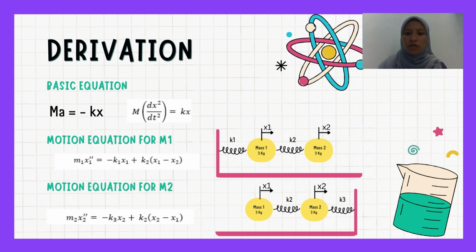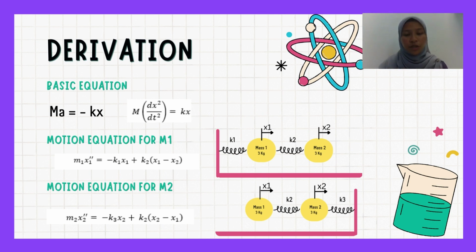So the basic equation, from the combination of the two laws, Hooke's law and Newton's law, we know that the force needed to move the mass is given by ma equals negative kx, where a is the second derivative of x with respect to t. So this is our model, where two masses are connected with three springs.